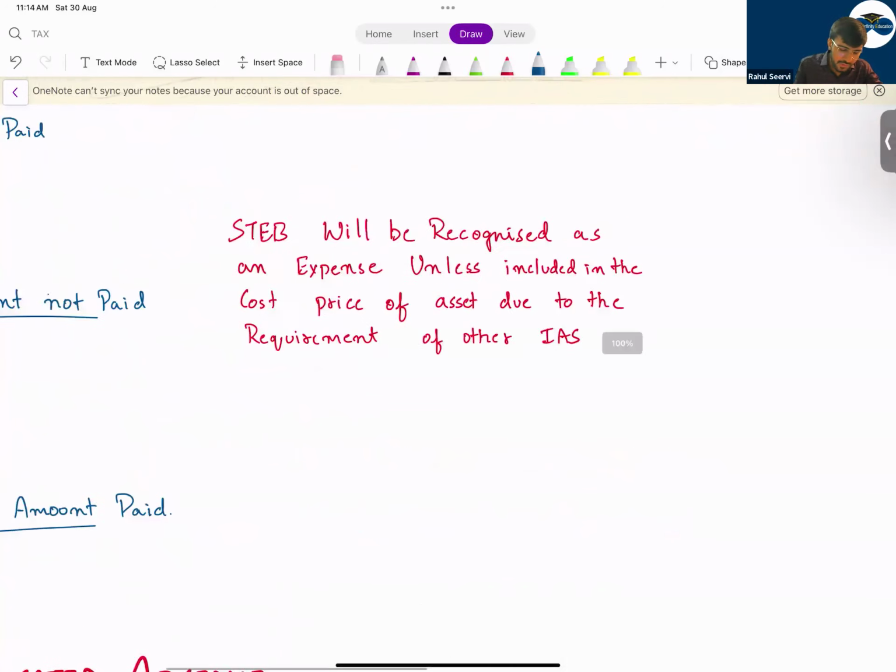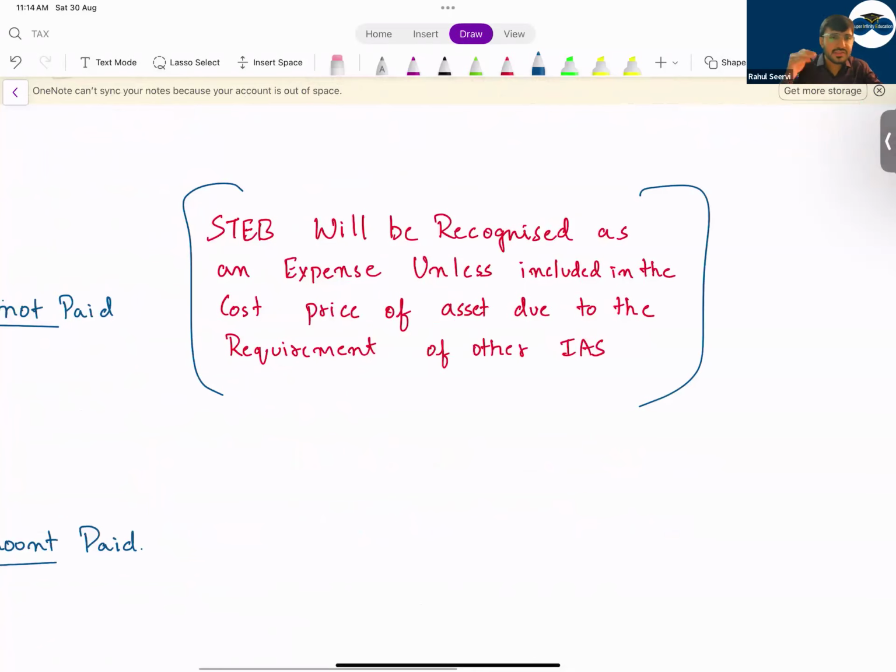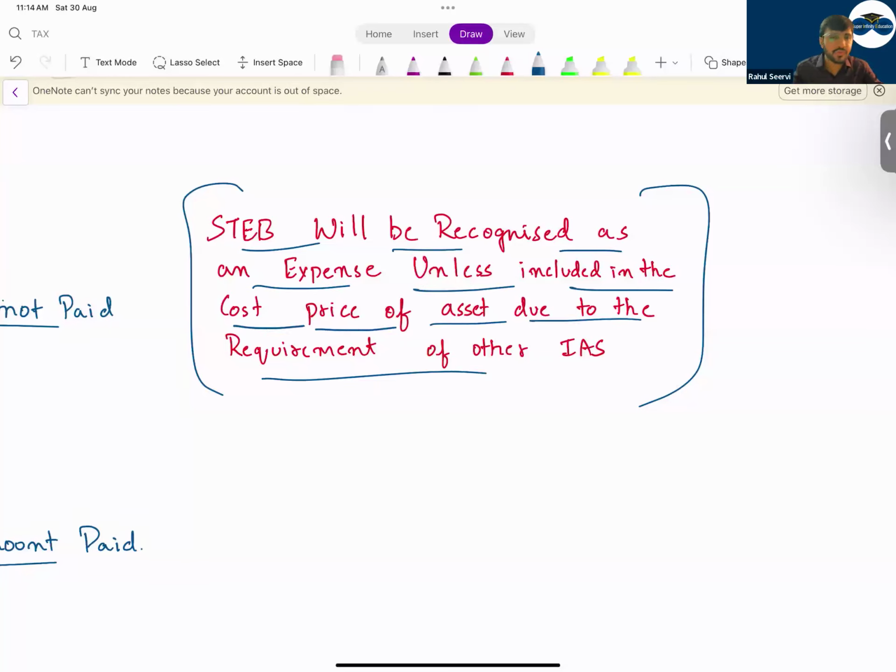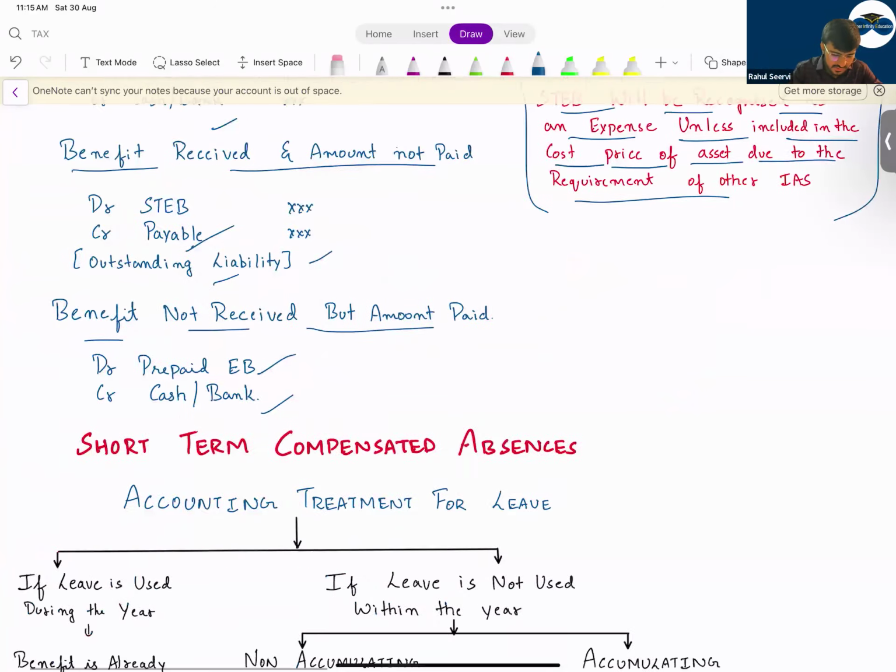An important point: whenever there is a short-term benefit expense, and you're paying some salary, etc., to employees who are working on the construction of a factory, then that will not be recorded as an expense. It will be capitalized to the cost of the asset. So short-term employee benefit will be recognized as an expense unless included in the cost of an asset due to the requirement of another standard. Like when you manufacture inventory, or construct a warehouse or building for your business use, whatever the labor cost or employee cost is will be capitalized in the cost of the asset, and over the period it will be depreciated. This is short-term employee benefit.